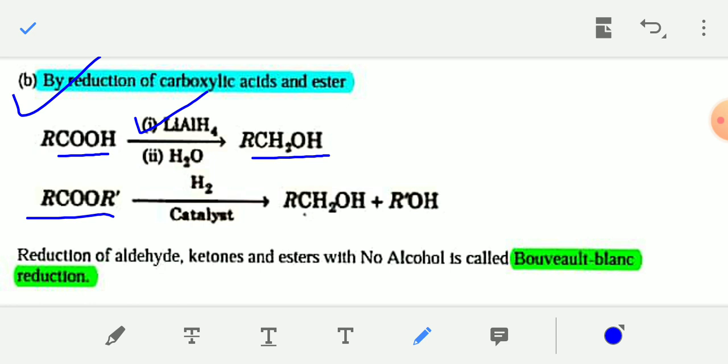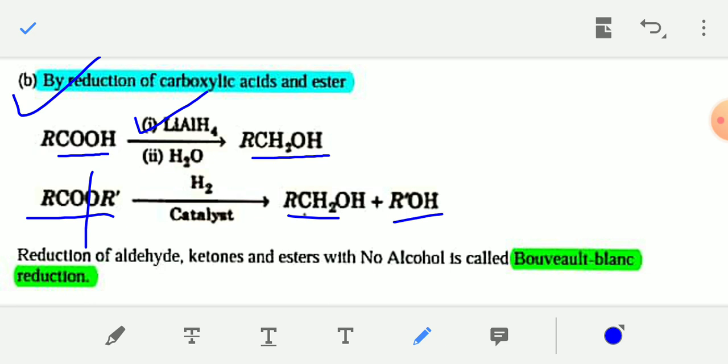If you reduce an ester, then you will get two types of alcohol. In the second step you have to hydrolyze, and you will get two types of alcohol. You have to break this ester like this, and you will get RCH2OH, a primary alcohol, and ROH. Okay, two types of alcohol you will get after reduction of ester. So by reduction of acid or ester you can get alcohol.